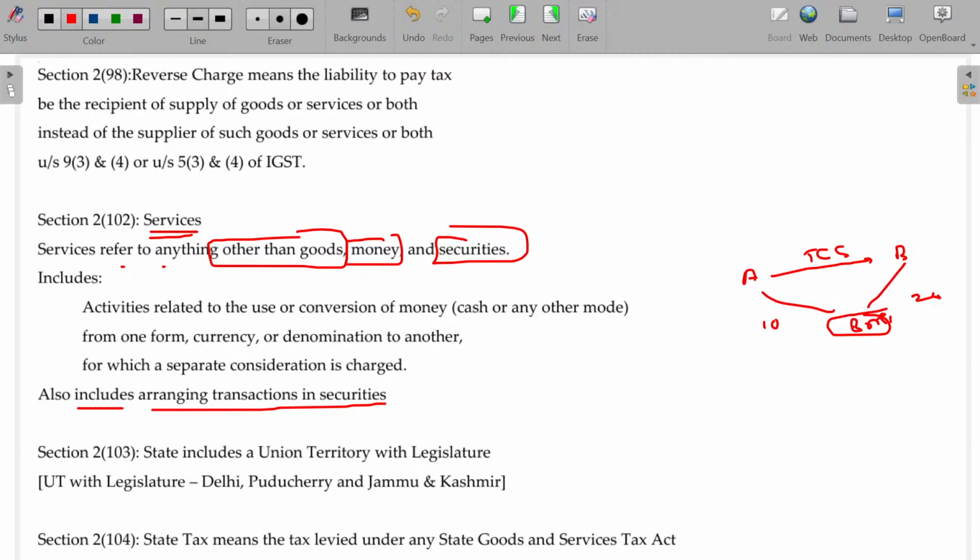He demands 10 rupees and 20 rupees, meaning this will come under supply of services. And activities related to use or conversion of money from one form or currency denomination to another, for which a separate consideration is charged, will also be considered as services.